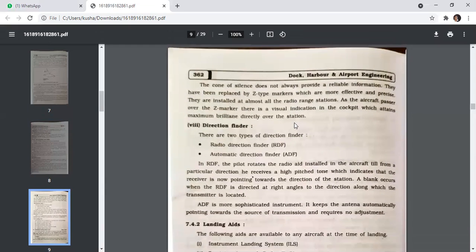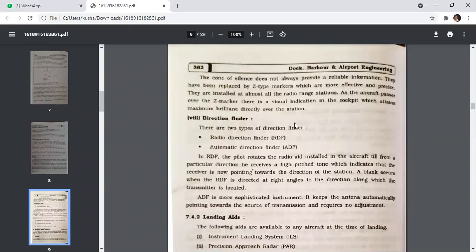Direction finder. There are two types of direction finder. First is a radio direction finder and second is an automatic direction finder.